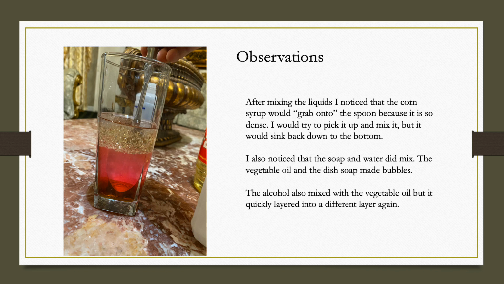I also noticed that the dish soap and water did mix. The vegetable oil and the dish soap made bubbles. The alcohol also mixed with the vegetable oil, but it quickly layered into a different layer again. You could see the bubbles and the yellowness, but after some time, you could see the rubbing alcohol, or isopropyl alcohol, at the very top. And the corn syrup and the dish soap, throughout the whole experiment, did not mix at all.